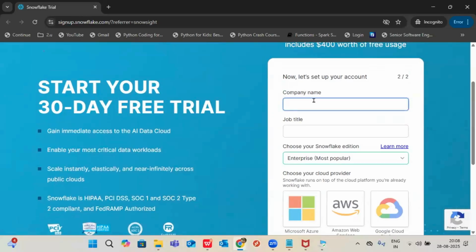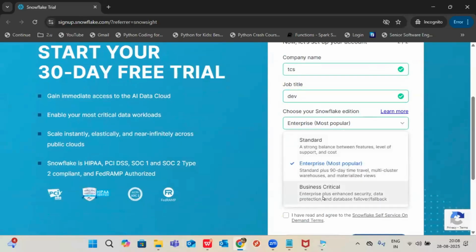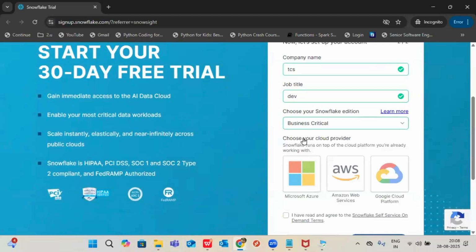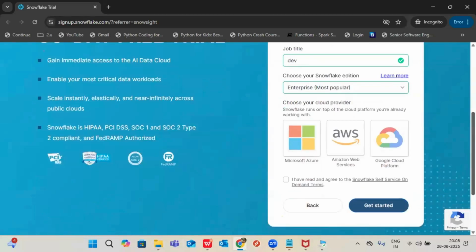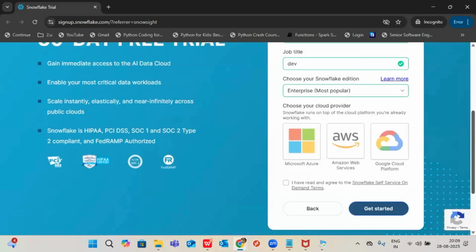Okay, company, any company you can give. I'll give this as a shortcut and developer, dev. See, by default it is providing the most popular edition, but you can switch it to Business Critical. You can switch it to anything. No problem. These are free trial accounts, right? You can switch, but in real time they won't decide like this; it's based on what the business is expecting. All the heads will sit together and decide, one time, to set up the account. It's not that easy in real time. The heads means technical people, product owners, high-level people who will sit and decide to set up the Snowflake account.